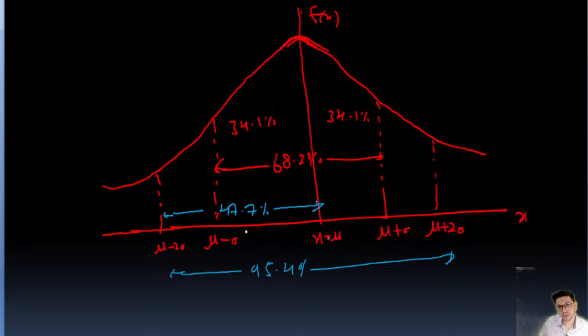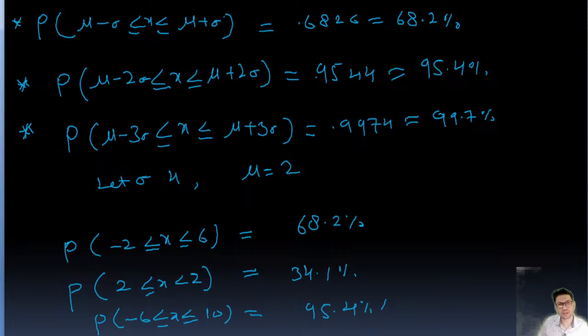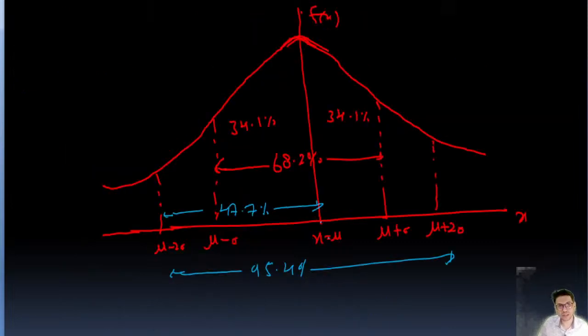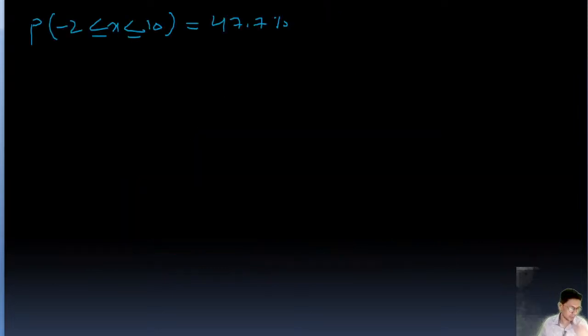Now if p is between this and this, this is going to be 47.7 minus 34.1, so this is going to be 13.6. This is how we can get the values. You just need to note down this distance and these three values. The 3 sigma is going to come like that, mu minus 3 sigma and mu plus 3 sigma.